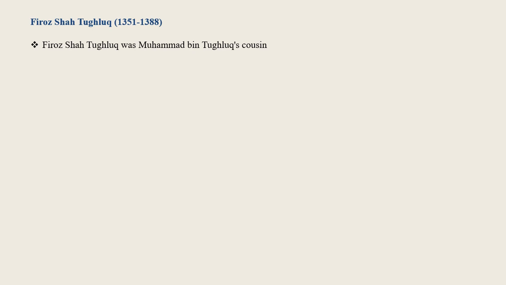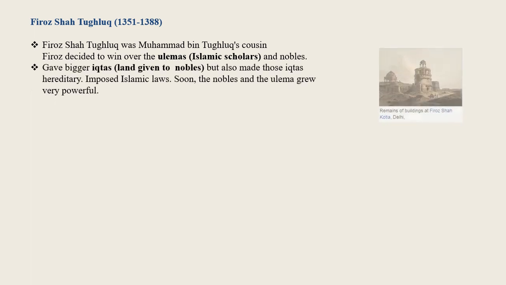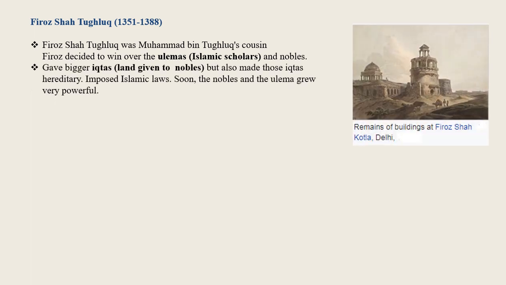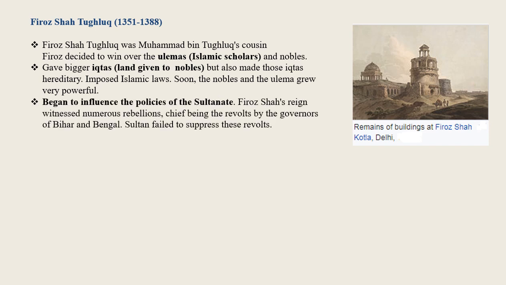Firoz therefore decided to win over the ulema and the nobles. He not only gave bigger iqtas to the nobles but also made those iqtas hereditary. To please the ulema, he imposed Islamic laws. Soon the nobles and ulema grew very powerful. They began to influence the policies of the Sultanate.